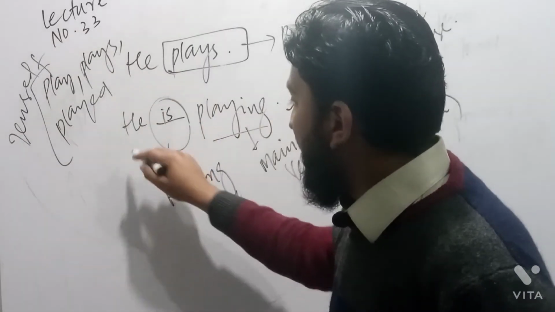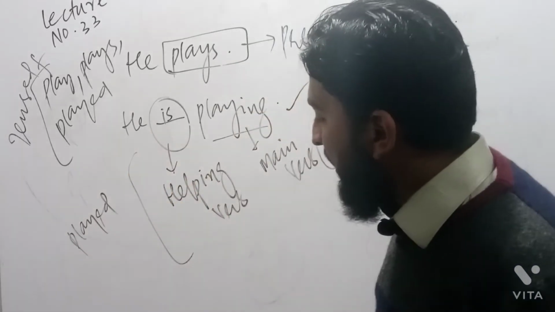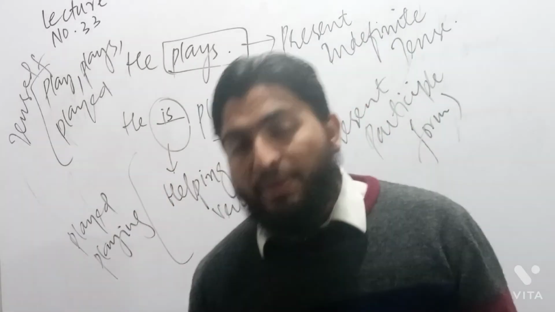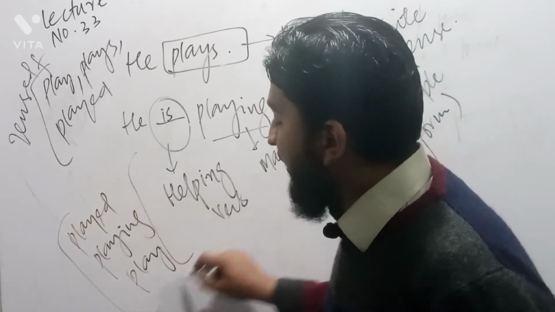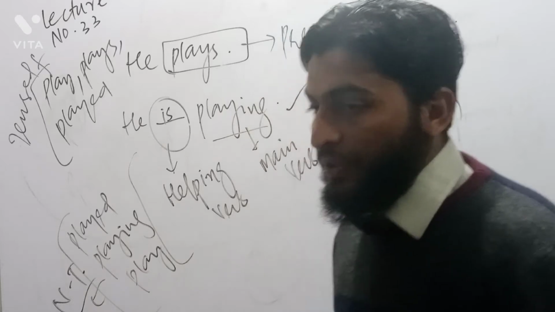While the rest three that I said, one is played as past participle, one is playing as present participle, and the last is called base form. They cannot stand alone. That is the reason that they are called non-tensed form of verbs.